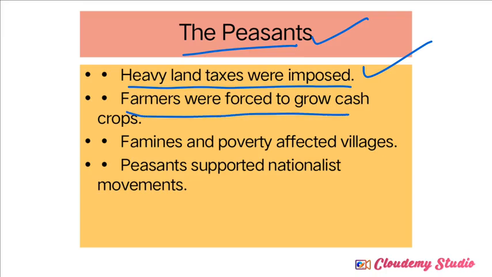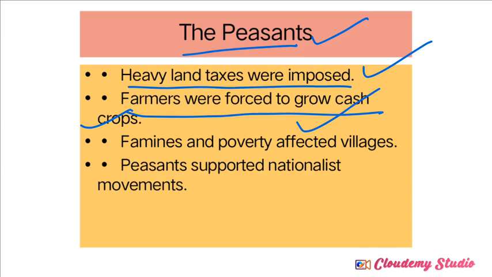Farmers were forced to grow cash crops. I think we discussed this point in a previous lesson also. Earlier, before the entry of the Britishers, farmers were growing some cash crops, but the majority they were growing were food crops to fulfill their basic needs, right? But after the entry of the Britishers, when they introduced industrialization, they required a large quantity of raw material. That's why it was made compulsory for Indian farmers to grow only cash crops.